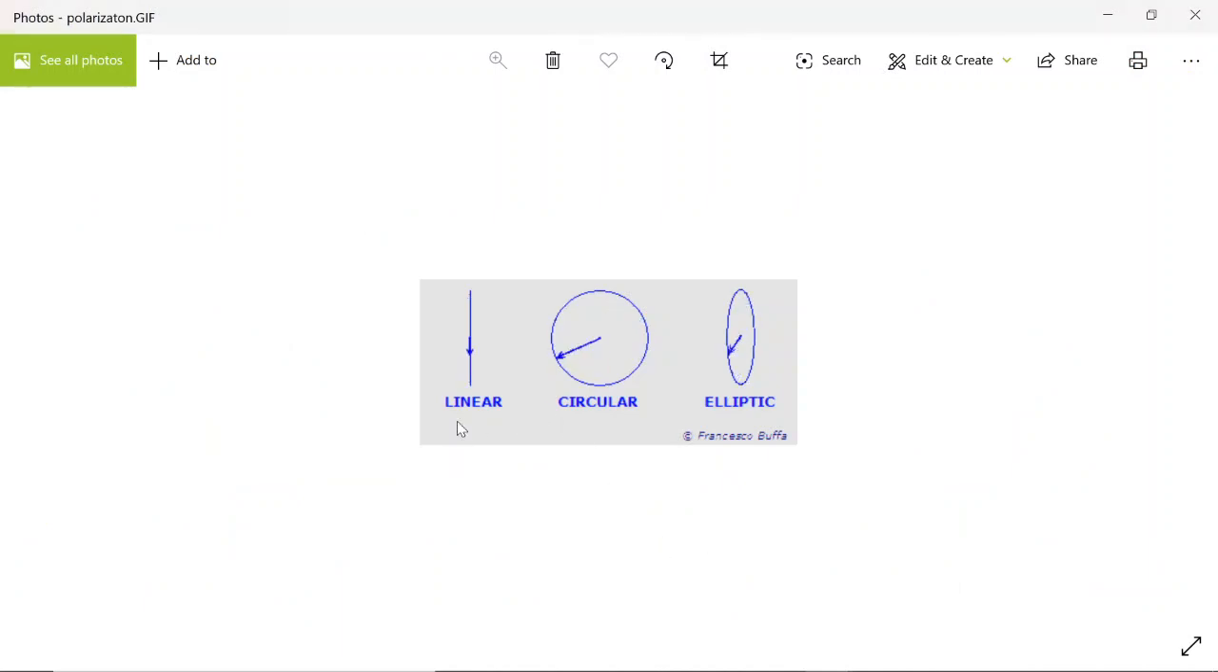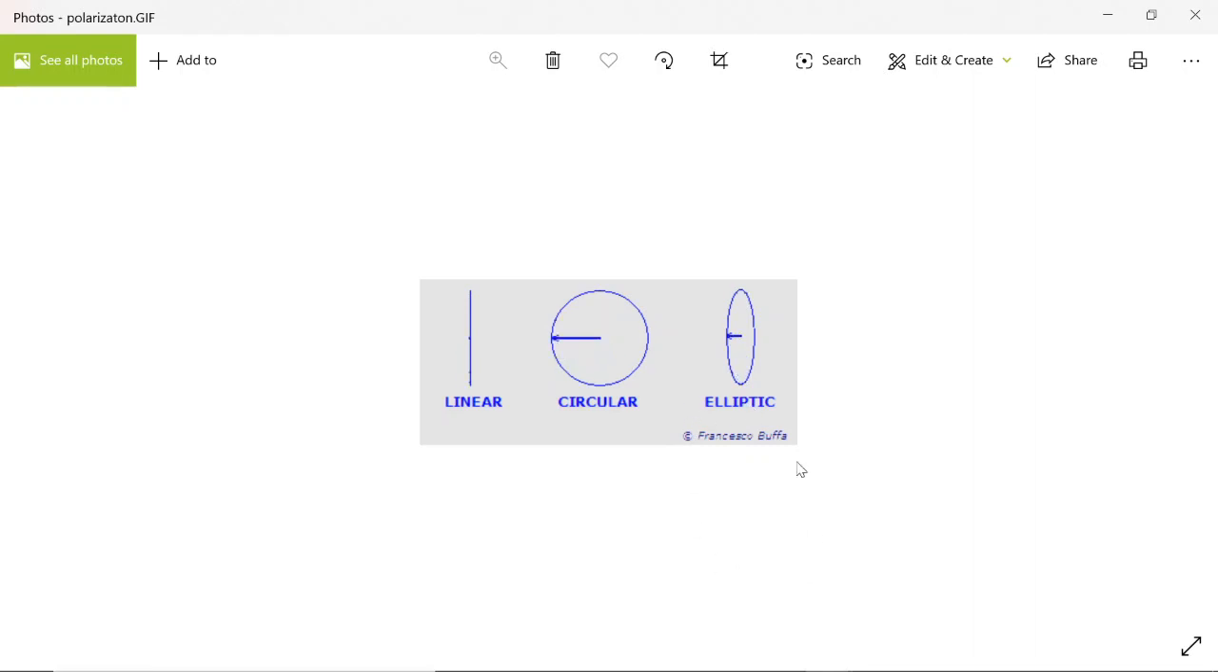So this one is linear as we focus on the time. At a particular point in space, it is varying in this linear fashion as the time passes. Similarly, it is making the circular, and here you have the elliptic figure. So this is the linearly polarized wave, this is the circular, and this is the elliptically polarized wave.